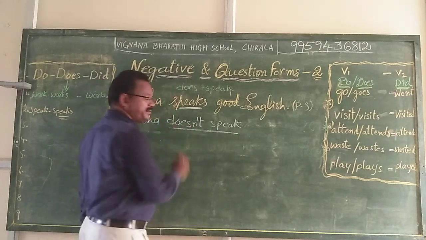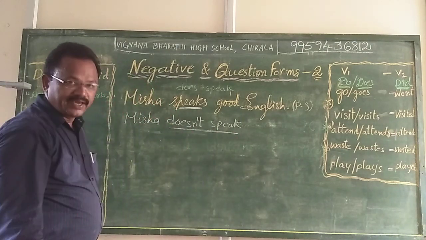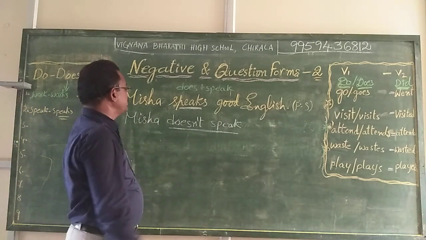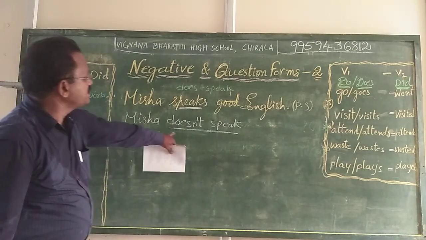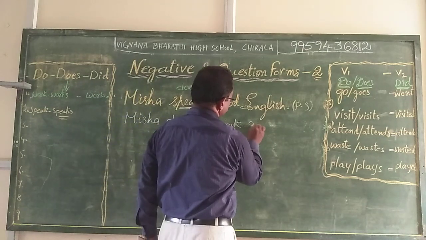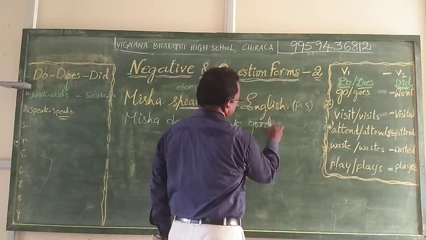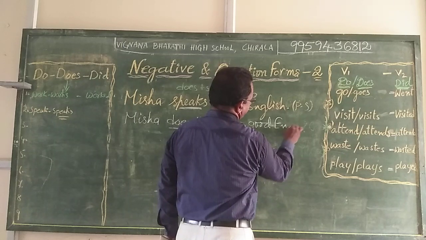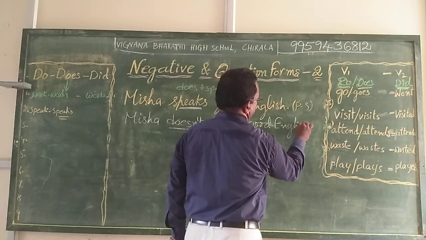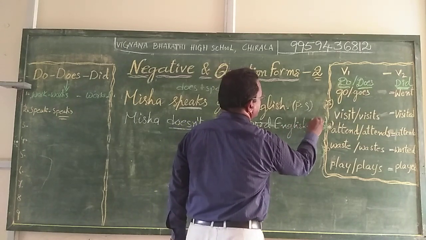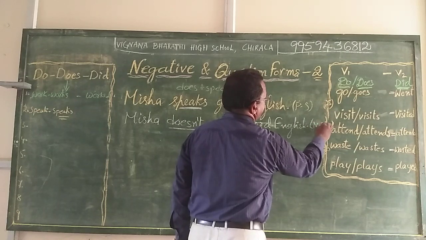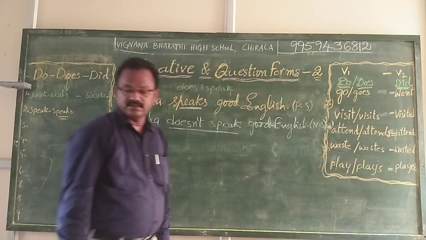If she is unable to speak good English, we use this sentence. Misha doesn't speak good English. This is a negative statement.